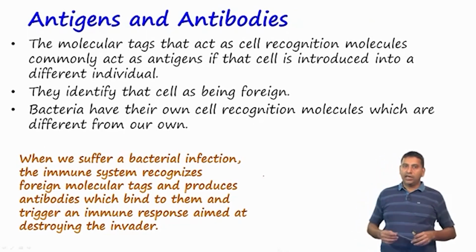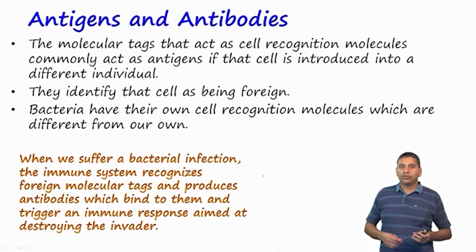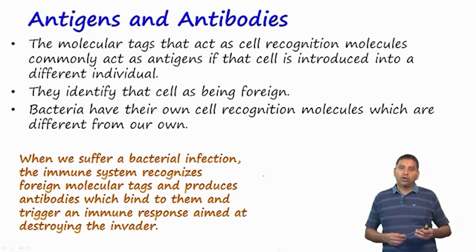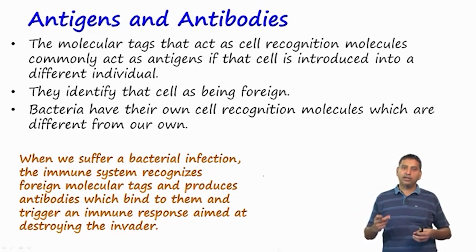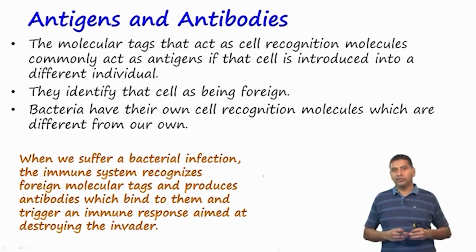Lastly, we are going to look at antigens and antibodies. We are not going to spend a whole lot of time on this, but these are basically tags that help with cell recognition, and antigens and antibodies help us understand if a cell is the same or a foreign cell. Bacteria have their own cell recognition molecules which are different from our own. So, we have a very complicated antigen-antibody system which can help with immune response.